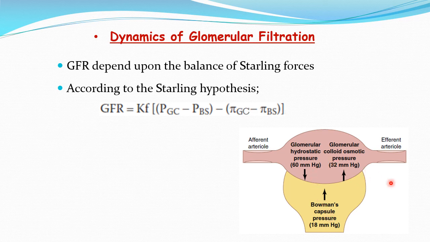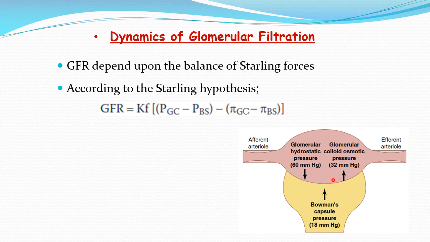So here the various important forces. Broadly there are two types of forces that will determine the GFR. One are the forces that are favoring the filtration, and the other are the forces that are opposing the filtration. So here this is the force that will favor the filtration, while here are the forces that are opposing the filtration. The two important forces working here are the hydrostatic pressure and the oncotic pressure. So the hydrostatic pressure at the glomerulus will favor the filtration. Hydrostatic pressure basically pushes things to the opposite side. So here the hydrostatic pressure in the glomerulus is around 60 millimeters of mercury.